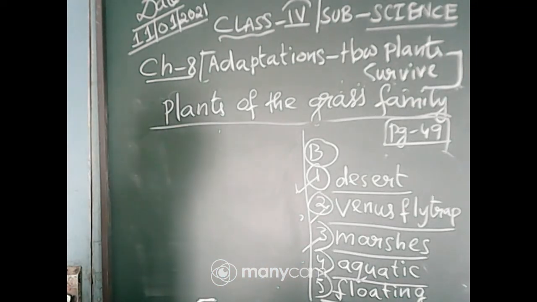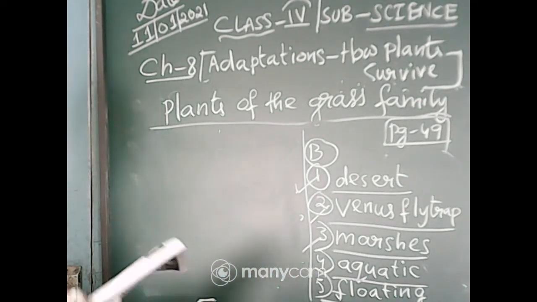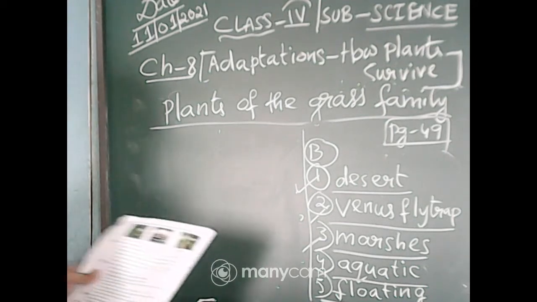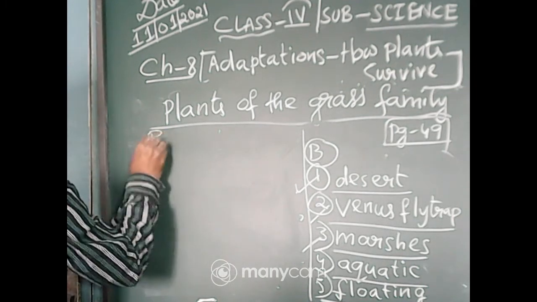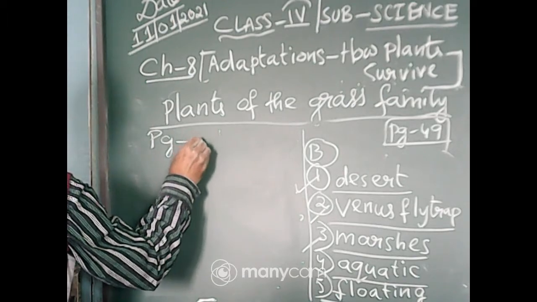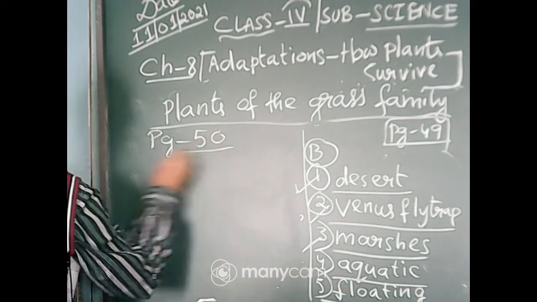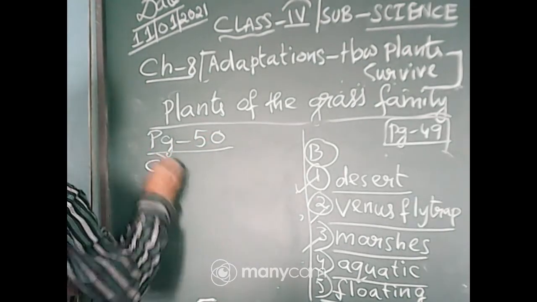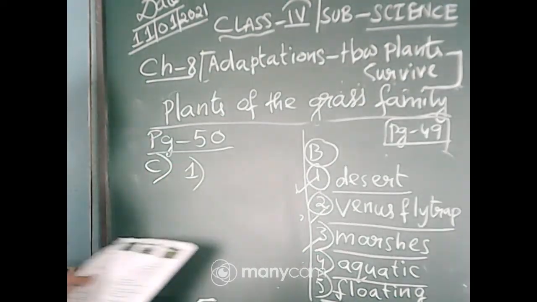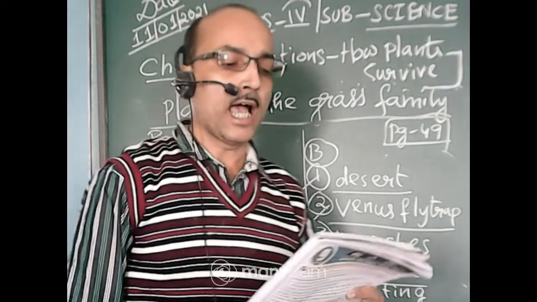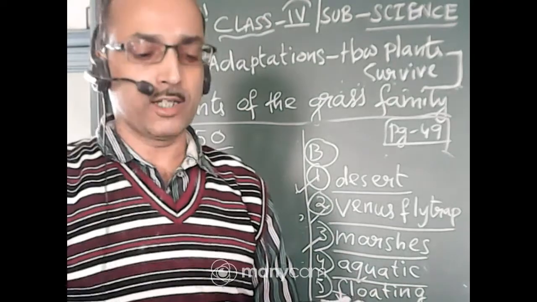Now I will erase number A here. Now picture identification, very interesting. I am solving C now. This is page number 50. Identify the following pictures and write their name in the space provided.